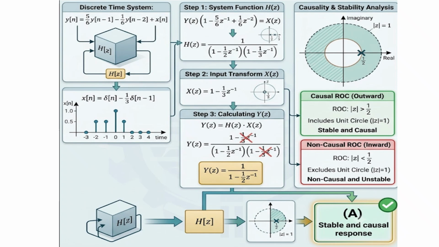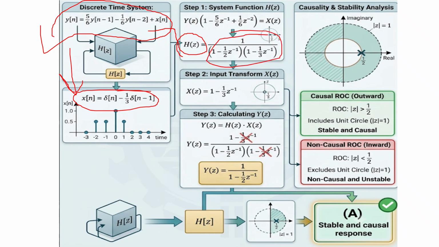So here y of n is given, that is in the question itself, a discrete time signal system. You can also see that your input signal is also given. So from y of n you can find out your H of z, the transfer function, and once you get the transfer function, from the input also you can get the z transform, and then you can find out the output, right? You multiply the transfer function with the input, and after multiplying you get the Y of z, and you can convert it back into the